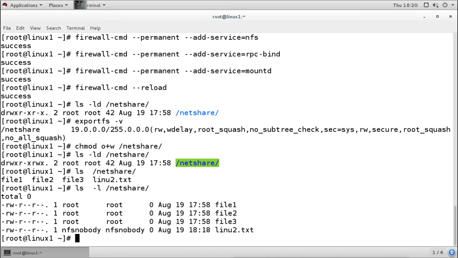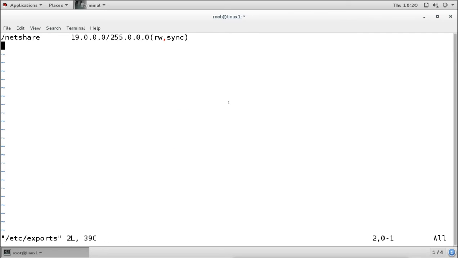So for doing that, we'll open the configuration file, that is the exports file, and in that we will add this no root squash. With these options here, we will add one more option. It says no underscore root underscore squash, and this will do what? It will consider the root user as a root user, even if it is coming from a remote machine.